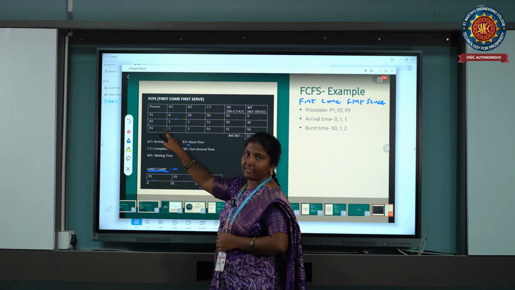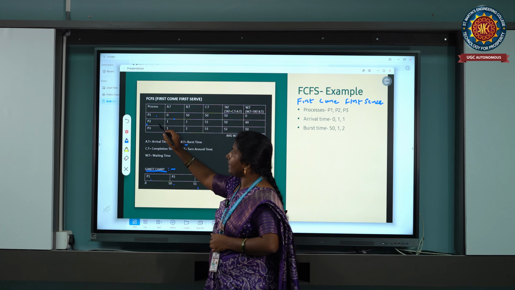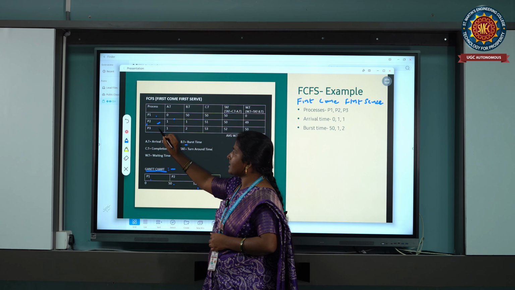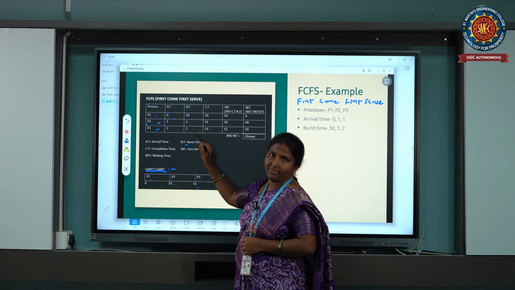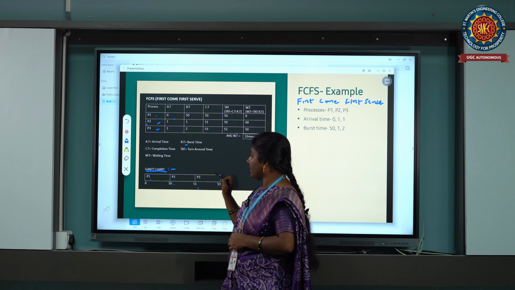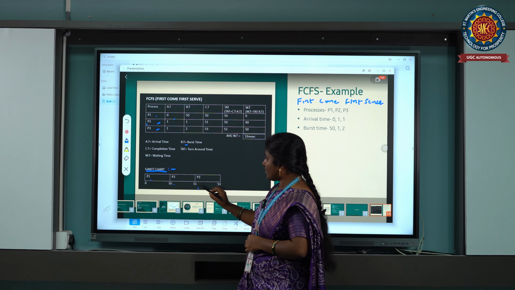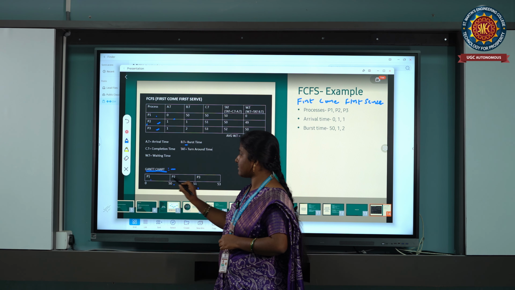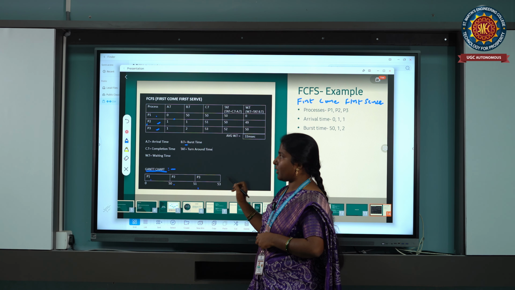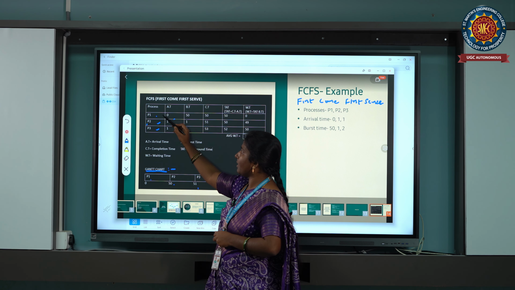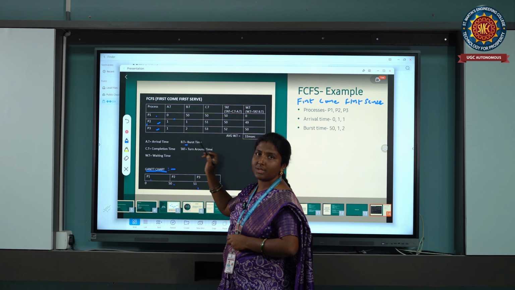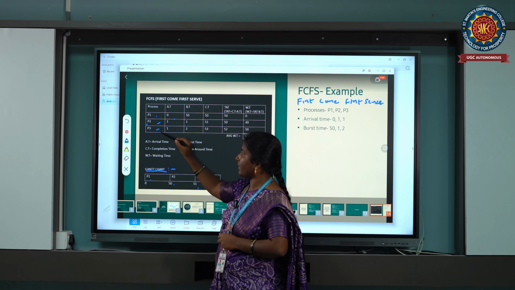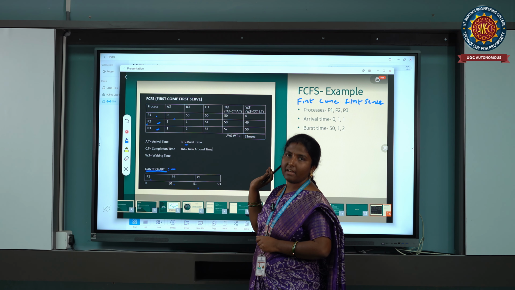After that, P3 will come, which is waiting in the ready queue. As it is FCFS, first it will execute P1, then P2, then P3. P3 requires 2 milliseconds of time for its execution. So 51 plus 2 is 53. Like this, the Gantt chart explains the sequence of execution of the processes. And this is first come first serve. All the processes are executed in the sequence in which they are placed in the ready queue. P1 is the first one, P2 the second, and P3. In the same sequence, they have executed.